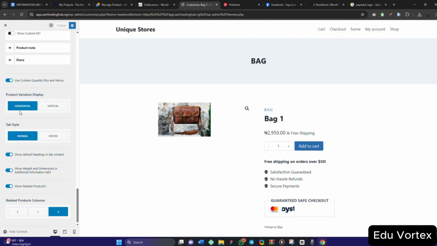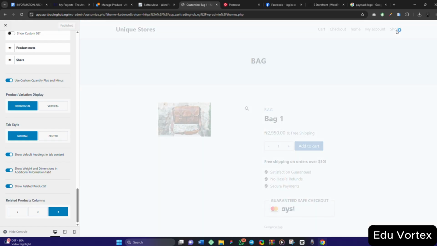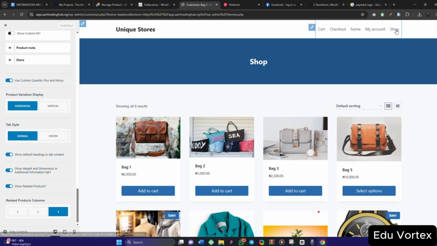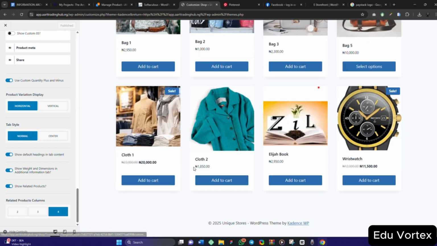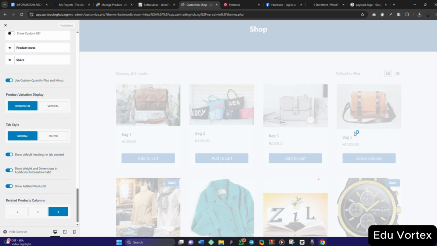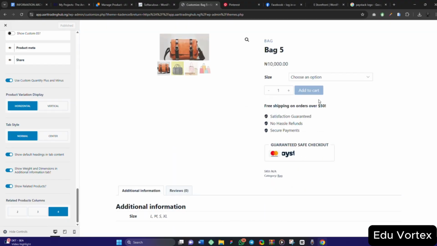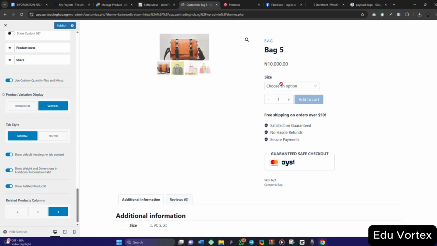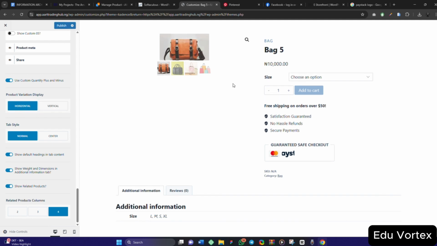So for this particular option, this product variation option, let me go back to my shop. I want to click on a product that has variation, and here it is. I think this one. There is one. Okay, this product, select options here. This particular product has different variations, right? Large, medium size. So if I click on this product variation display, if I click on vertical, it will show like this. If I click on horizontal, it will show beside it.